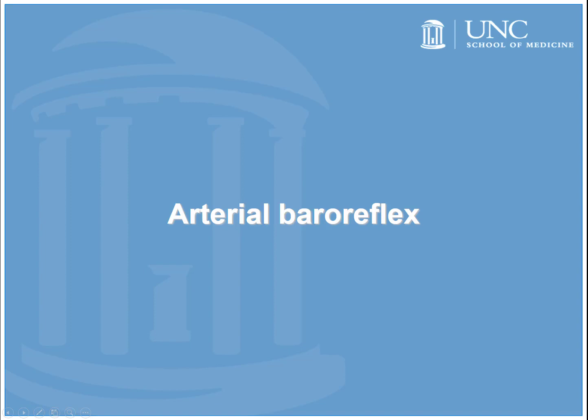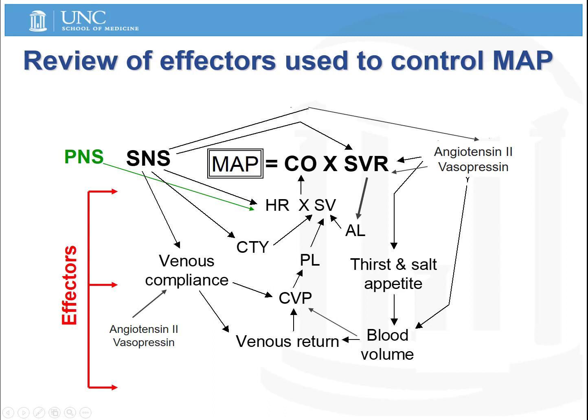The arterial baroreflex is a negative feedback control system that regulates blood pressure over short periods of time, from seconds to minutes. So if we look more closely at how the sympathetic and parasympathetic nervous systems influence the function of the heart or the vascular smooth muscle in order to maintain a mean arterial pressure within that set point range.